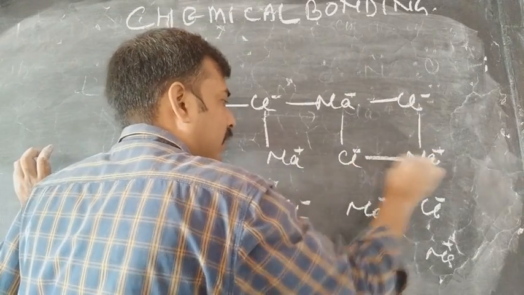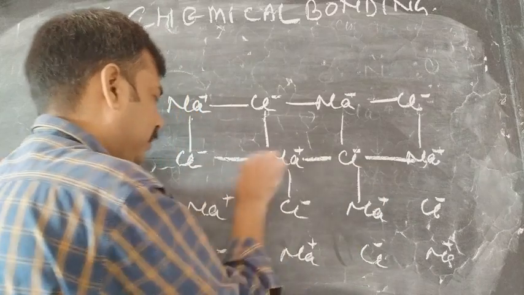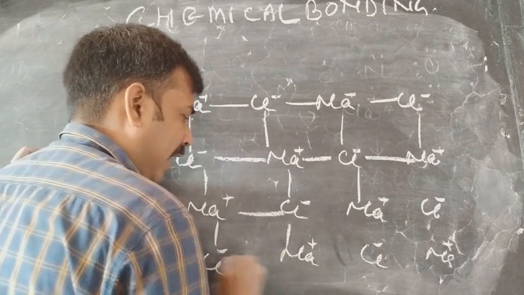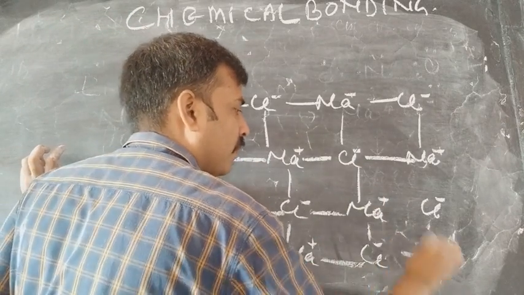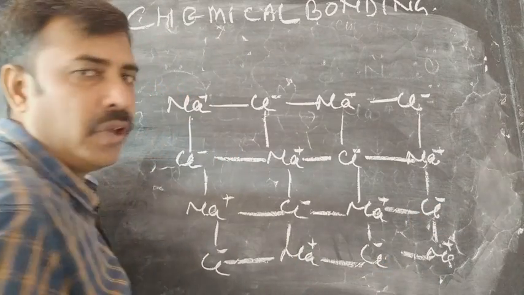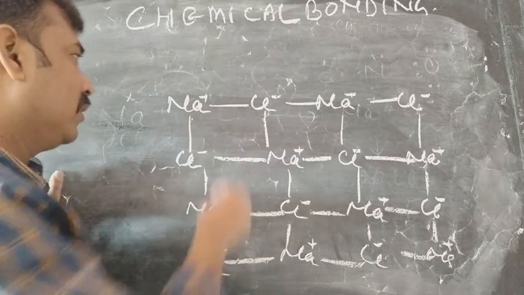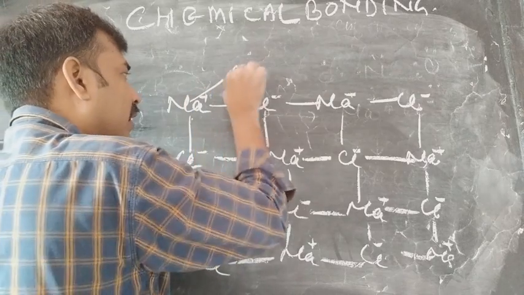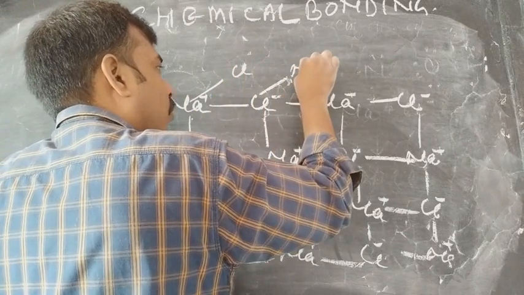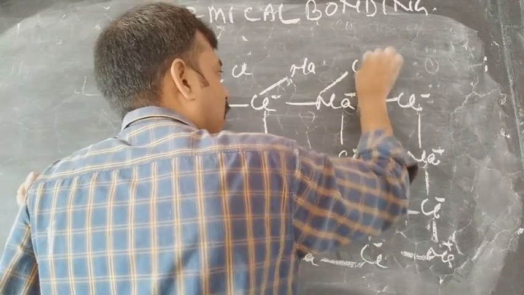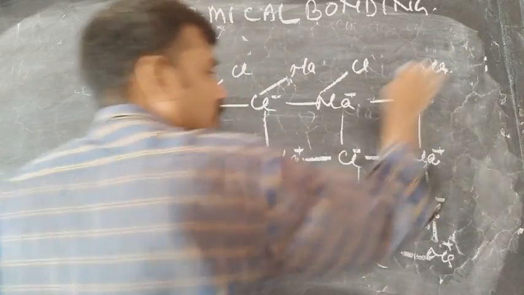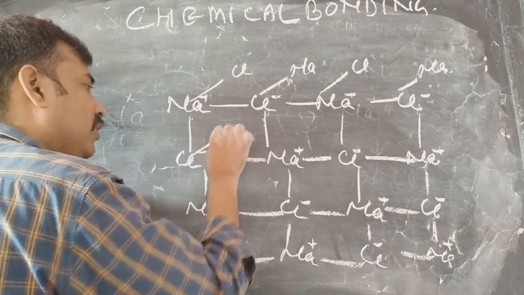In this way they are attracting each other and so on. And when you see the next dimension, the sodium is combined with the chlorine, chlorine with the sodium, and again chlorine and again sodium, and the same in this row.